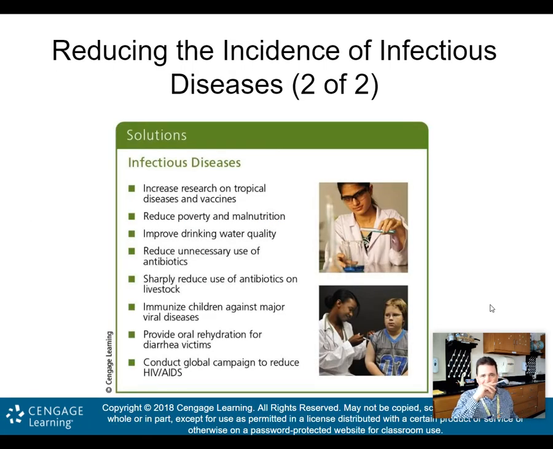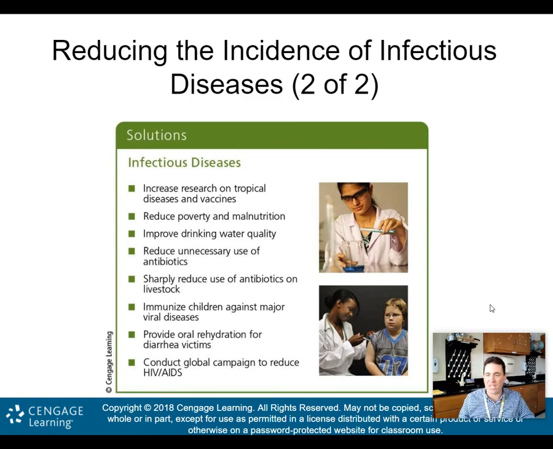So some solutions for you. Again, infectious diseases: increase research on tropical diseases and vaccines, reduce poverty and malnutrition, right? Poverty and malnutrition is that cultural hazard that we talk about. Malnutrition, all right, when you don't have enough nutrition, your body is not going to be able to fight off these diseases. So if we can, especially in children, make sure that they're nourished properly, then the body's own immune system will be able to deal with a lot of these infectious diseases.